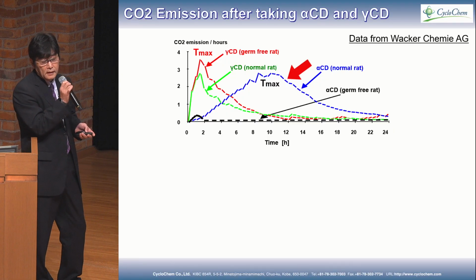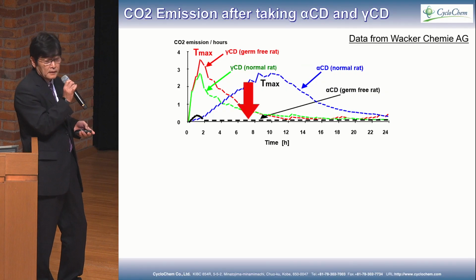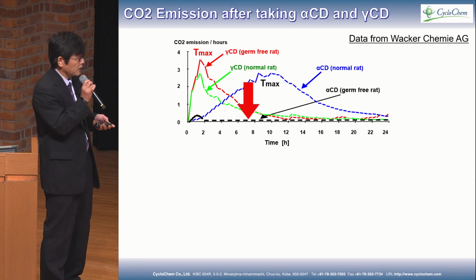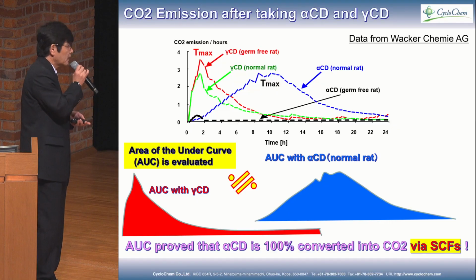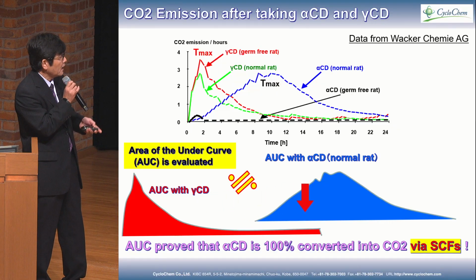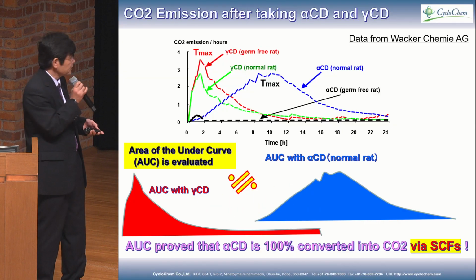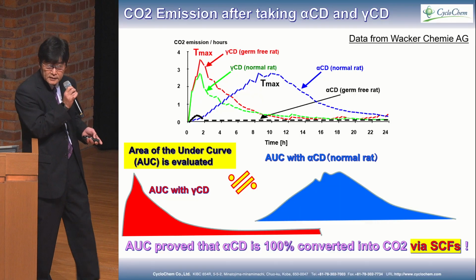Actually, germ-free rat without bacteria, no CO2 emission. Then, very interesting, the area under the curve, AUC, of gamma-cyclodextrin and AUC of alpha-cyclodextrin are almost the same. That means AUC proved that alpha-cyclodextrin is 100% converted into CO2 via short-chain fatty acid.